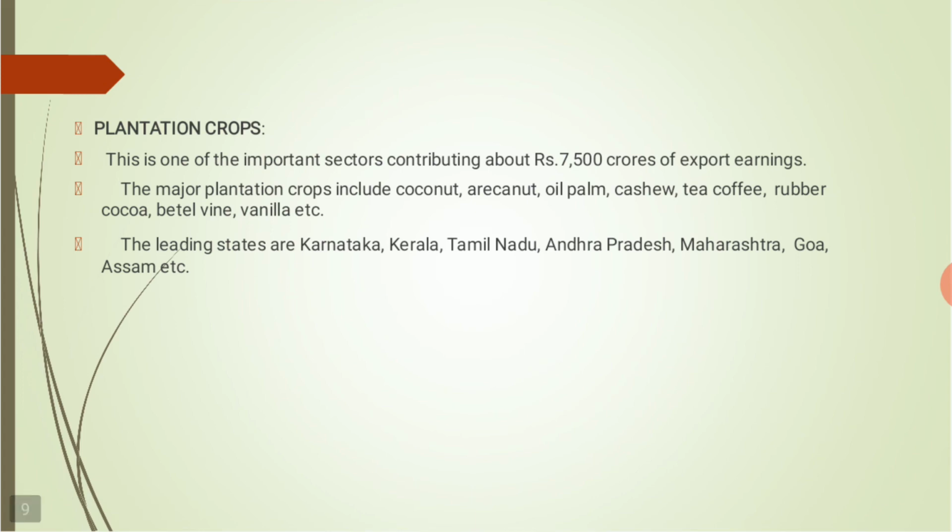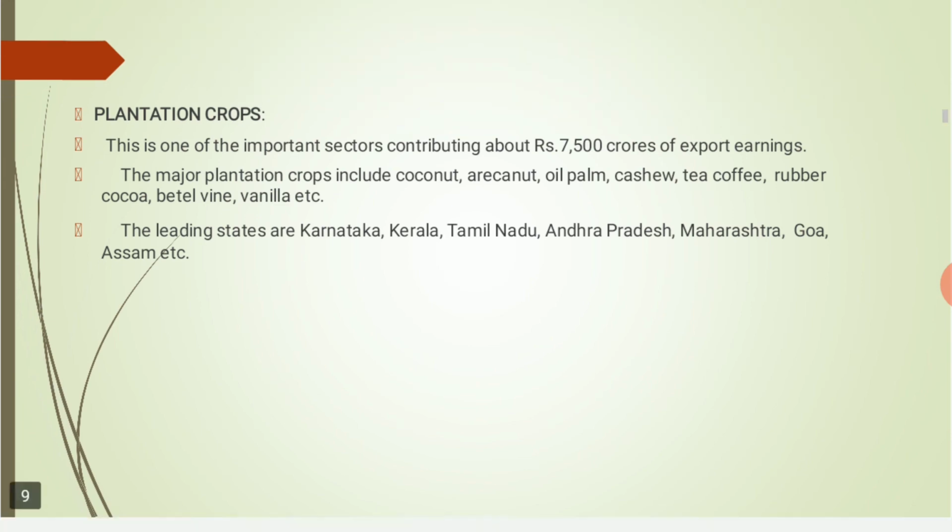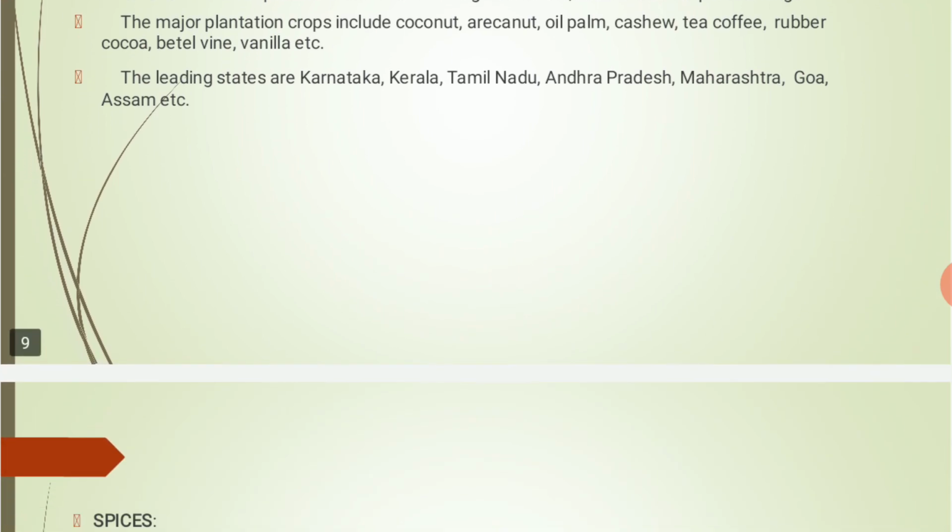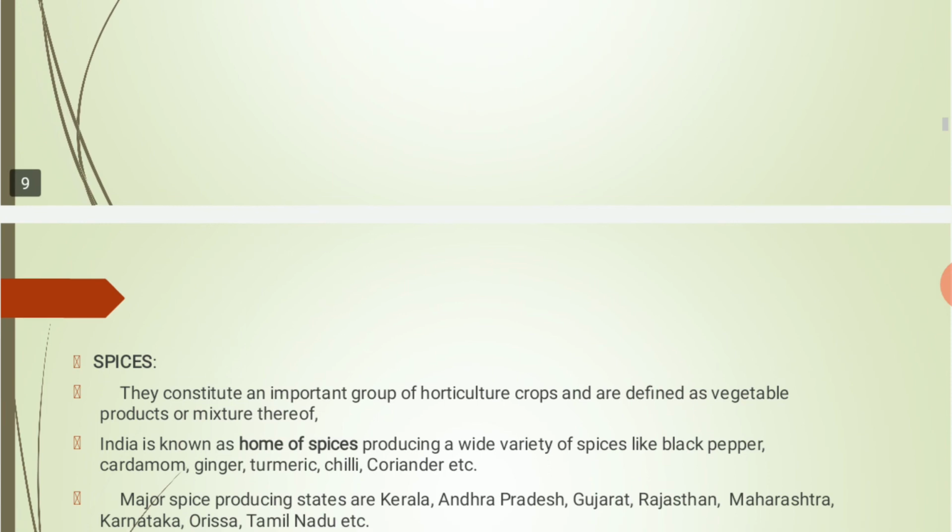The leading states which produce plantation crops are Karnataka, Kerala, Tamil Nadu, Andhra Pradesh, Maharashtra, Goa, and Assam. So these are the leading states which produce large amounts of plantation crops.